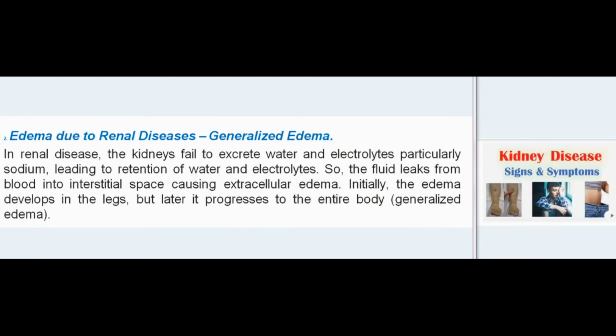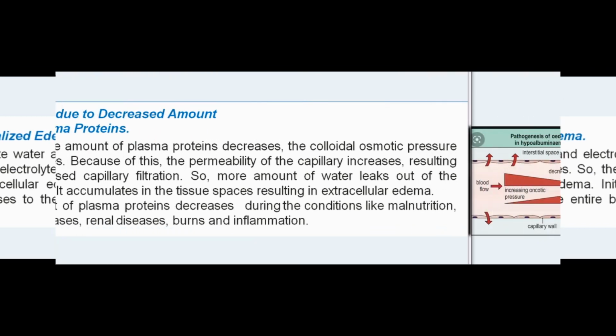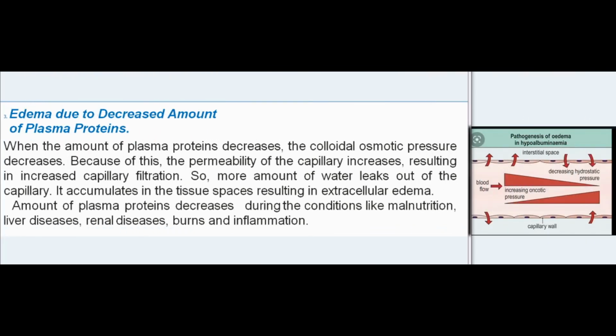Edema due to renal diseases. Generalized edema. In renal disease, the kidneys fail to excrete water and electrolytes, particularly sodium, leading to retention of water and electrolytes. So, the fluid leaks from blood into interstitial space, causing extracellular edema. Initially, the edema develops in the legs, but later it progresses to the entire body.